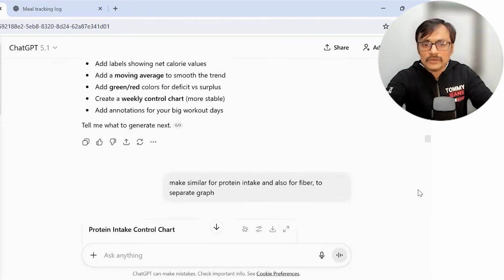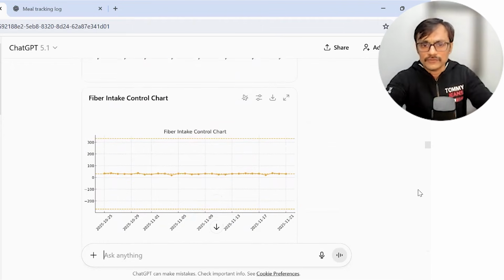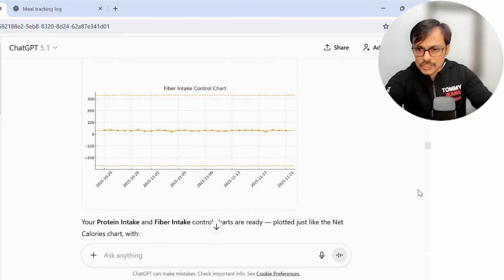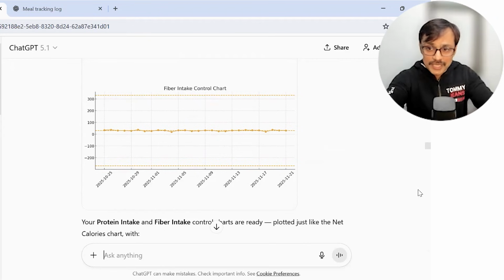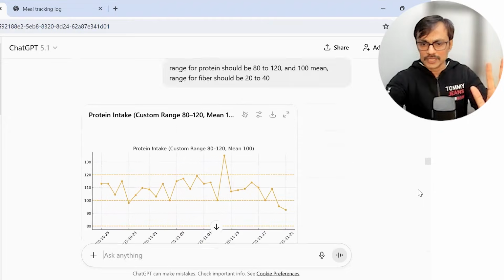Then I also said, can you prepare something else, other measurements, not only intake? Can you make it for protein, can you make it for fiber? It was just showing one line. Then I said, you need to change the upper and lower control limits so that it comes out better. That happened, so that's one thing.